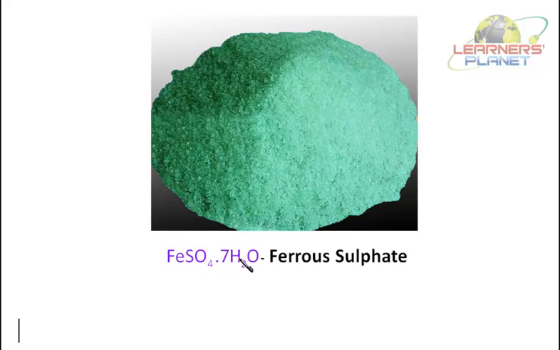Right? This associated water molecules, they give specific shape and color to the crystal. Anhydrous ferrous sulfate is white in color. So because of these water molecules associated, it has got a specific color and shape. So this is another example of hydrated salt. And the water molecules associated with it are called water of crystallization.